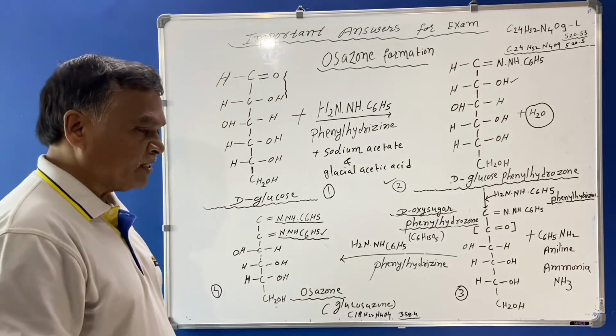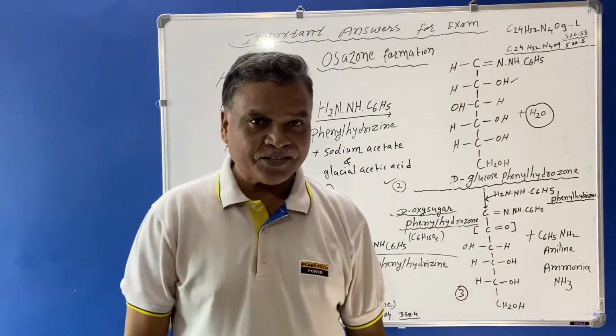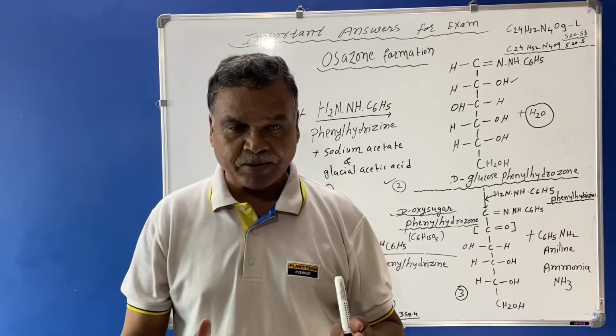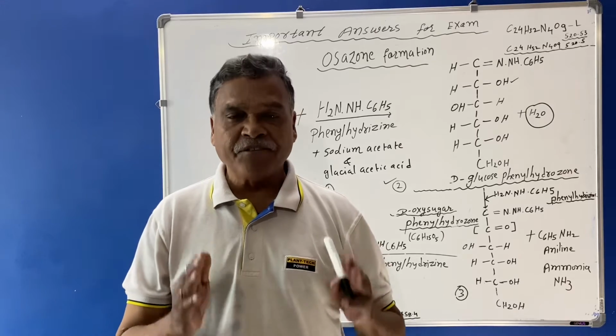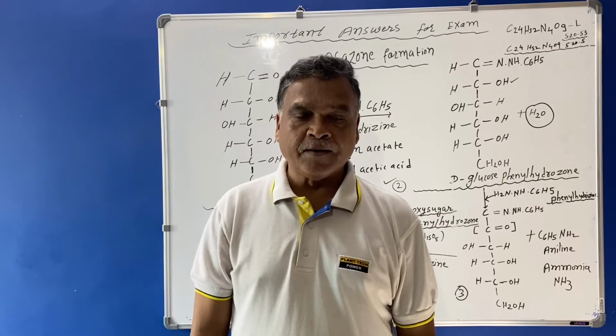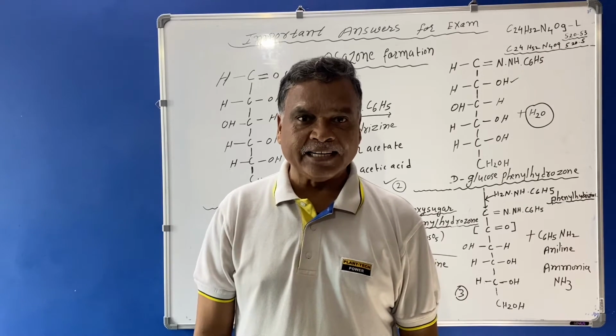Now we'll see the structures formed when the monosaccharide and disaccharides are treated with phenylhydrazine and sodium acetate along with drops of glacial acetic acid.